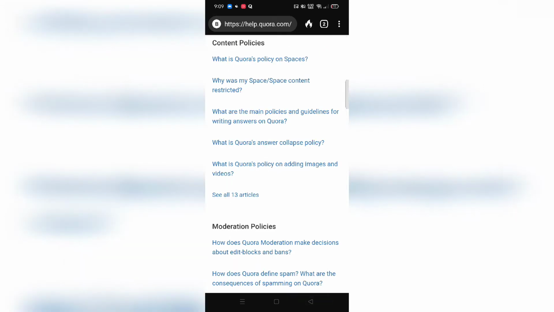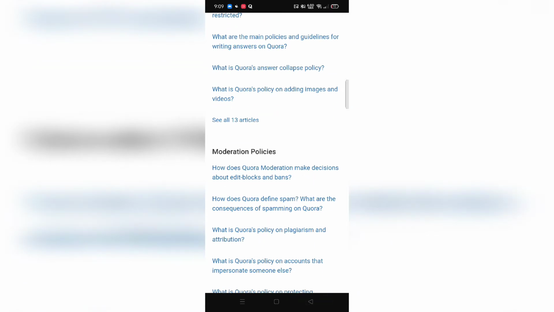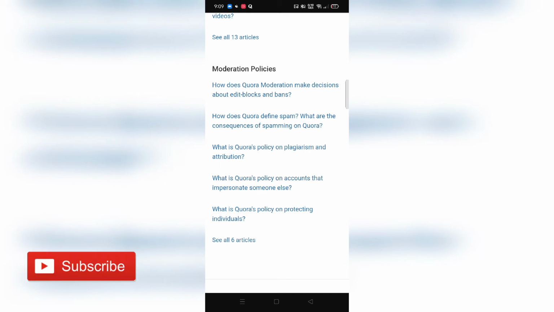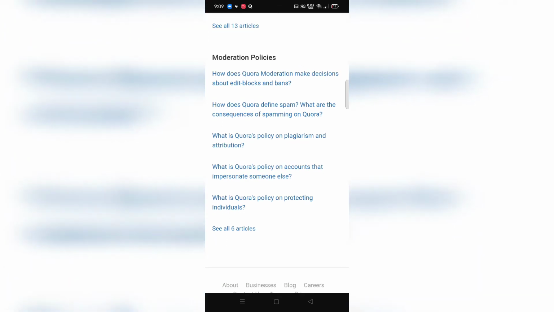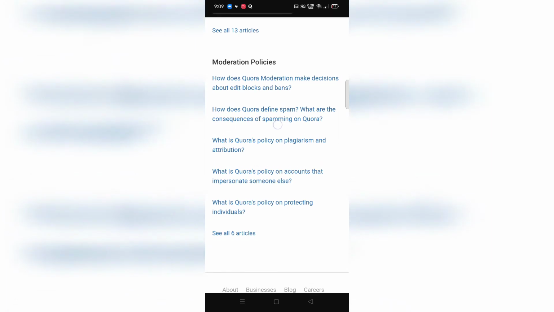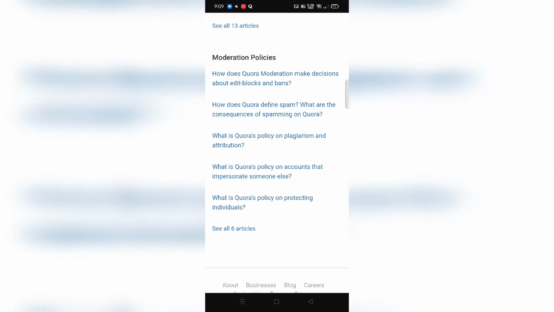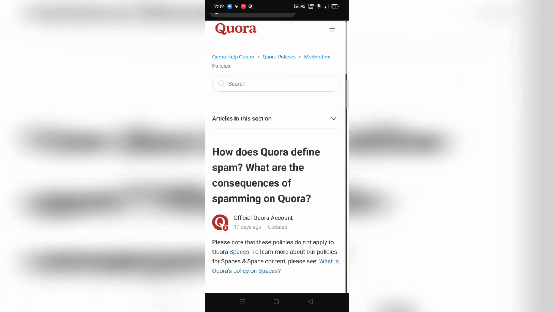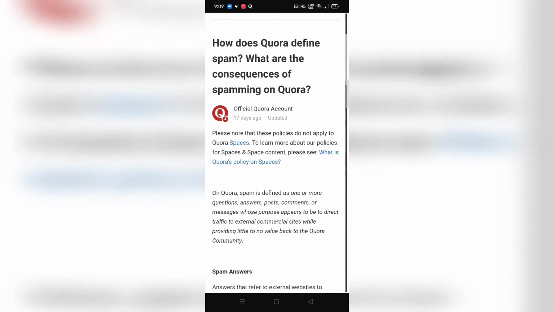But as with my particular answer, most of the time the answers that get deleted on Quora are marked as spam. Quora thinks it is spam because the algorithm thinks it's spam, and that's why it deletes your answer or your content automatically. So in this scenario, I'm going to check the moderation policies: how does Quora define spam, and what are the consequences of spamming on Quora? Because these are the most common reasons why content gets blocked on Quora.